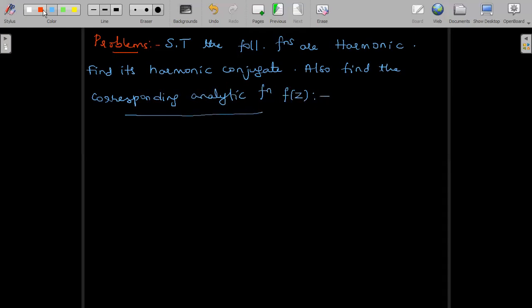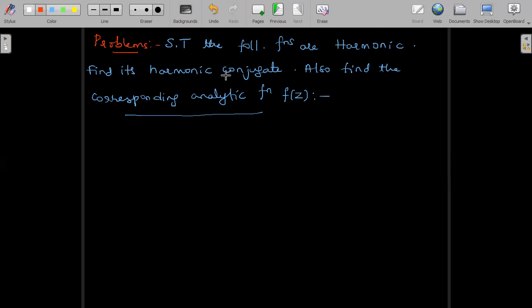So first we have to prove that the given functions are harmonic. If it is a Cartesian form, to say it is harmonic, we have to prove phi xx plus phi yy is equal to 0, or dou square phi by dou x square plus dou square phi by dou y square is equal to 0. Suppose a polar curve is asked, then we need to prove dou square phi by dou r square plus 1 by r dou phi by dou r plus 1 by r square dou square phi by dou theta square is equal to 0 to prove harmonic.